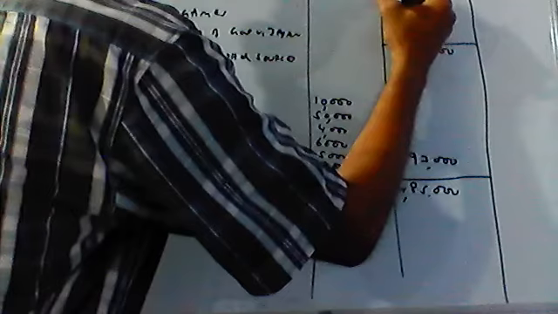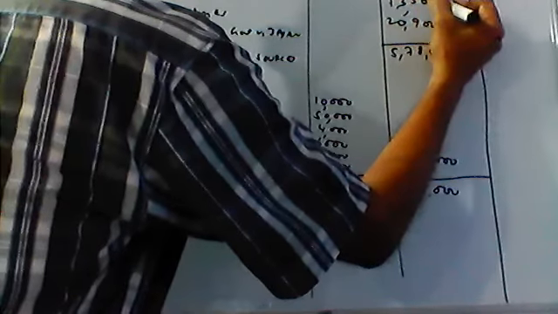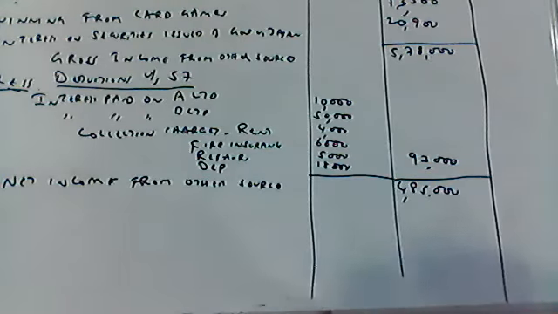So we cannot convert into gross value because it is not mentioned in the problem. Whether it is gross or net, nothing is mentioned. Which assumption do you have to make? The given value is a gross value only. Suppose winning from card games net amount is given. In that case, we have to use the same formula like winning from lottery. Same case, winning from lottery, winning from card games. Less than 10,000, no need of grossing up. More than 10,000, you need to gross up.